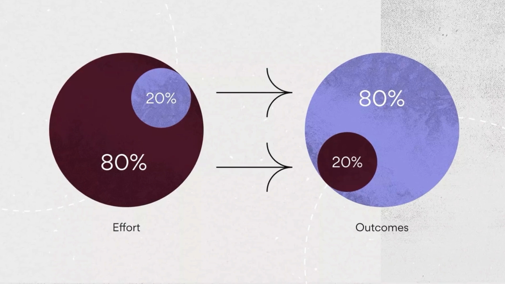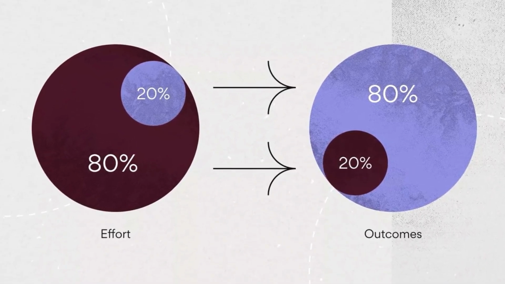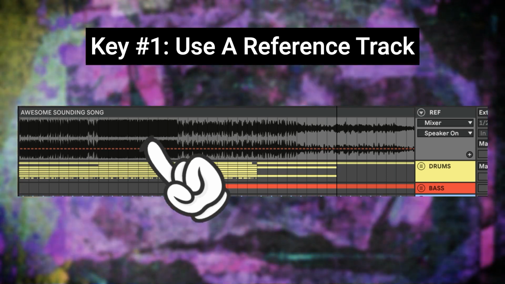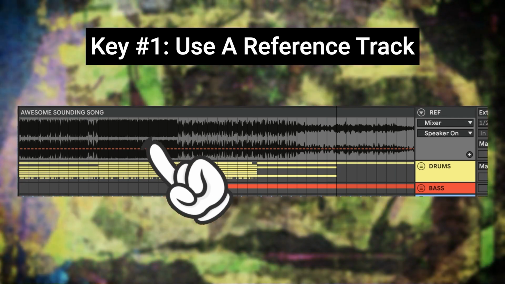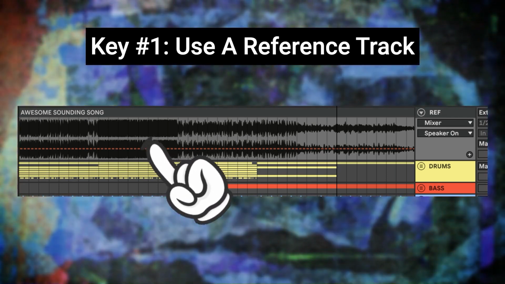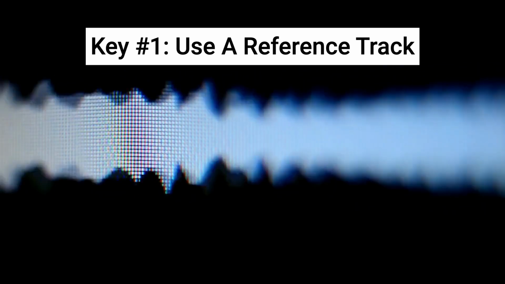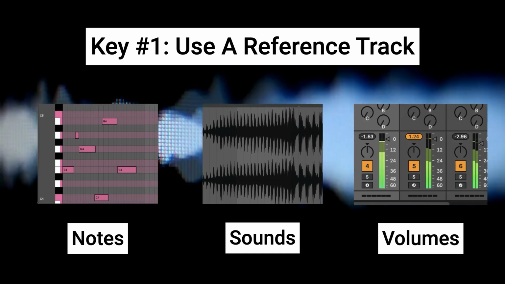Hi, my friend, Matt from Best Friends Club here. And if you've been paying attention to this super long video, then you've probably figured out what the 80-20 rule is when it comes to building out your songs. The goal here is to get 80% of the result with only 20% of the time, energy, and effort. And because the first key to the 80-20 rule here is to use a reference track, we're making sure that we're very easily hitting 80% of a high quality, professionally made song. In particular, we use that reference track to make sure that we're picking the right notes, sounds, and volumes as we're building out our song.